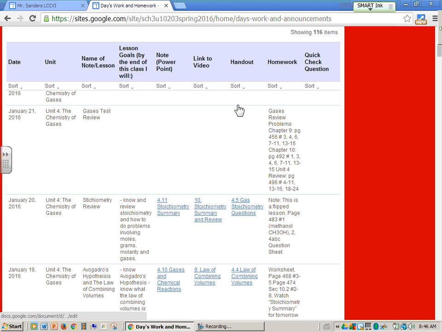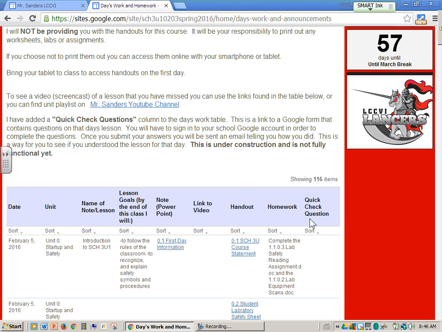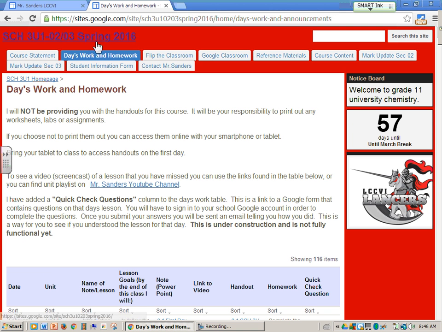And also, if there are any handouts for that day to be completed, this is a link to the handouts. This is the homework and expectations from the homework, all right? So this tells the student exactly what we did on that particular day. I'm trying to create these quick check questions, kind of a form to see if you understood the day's work, but that is a work in progress, all right?